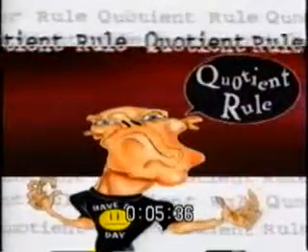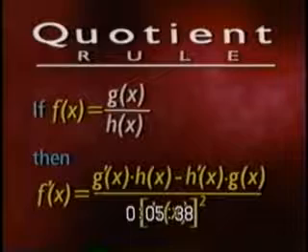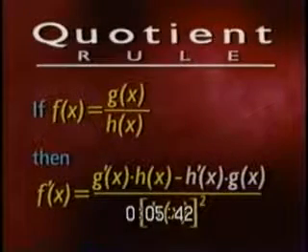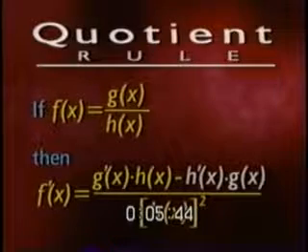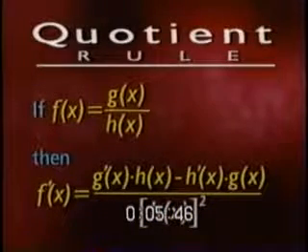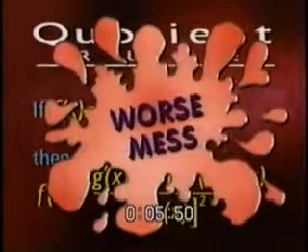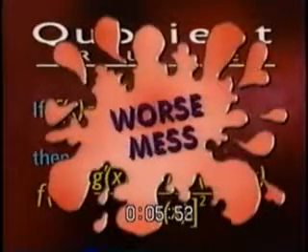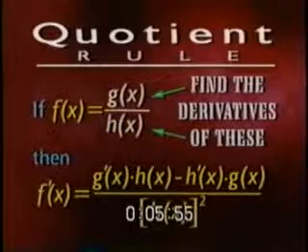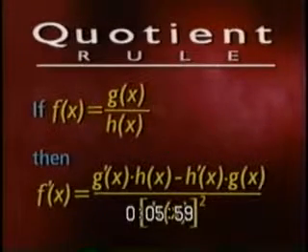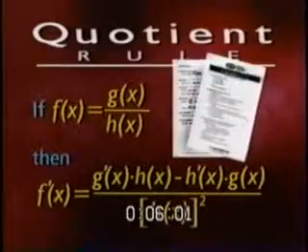Finally, we've got the quotient rule. The quotient rule states that the derivative of a quotient of two functions is the derivative of the numerator times the denominator, minus the derivative of the denominator times the numerator, all divided by the denominator squared. Again, this looks like a worse mess than the product rule, but really, all you need to do is find the derivatives of the two functions you are given, and then plug everything into this formula. All of these rules can be found in the insert cards that came with your video.